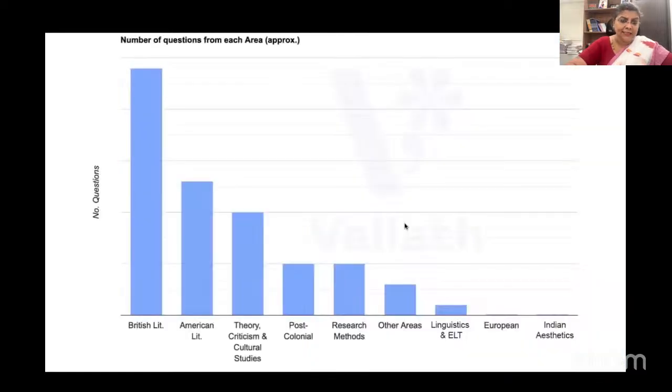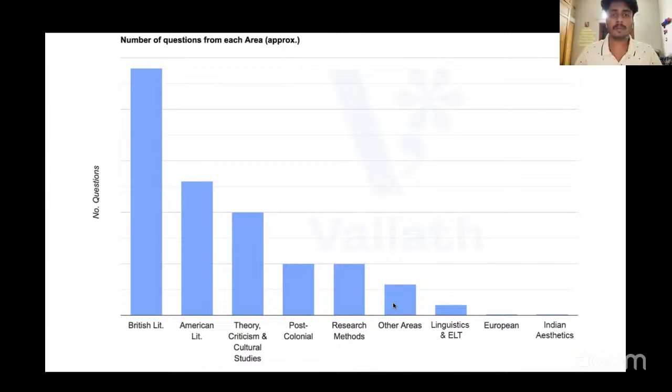Now, Siddharth has made a rough graph. It may not be very accurate, but this will help us to understand where the focus lies. Siddharth, would you like to explain this graph, please? Yeah, so as ma'am said, it's an approximate graph, but about 50 or 60% British literature questions were there in the exam. And you can see, compared to the other topics, British literature holds a huge margin in the graph.